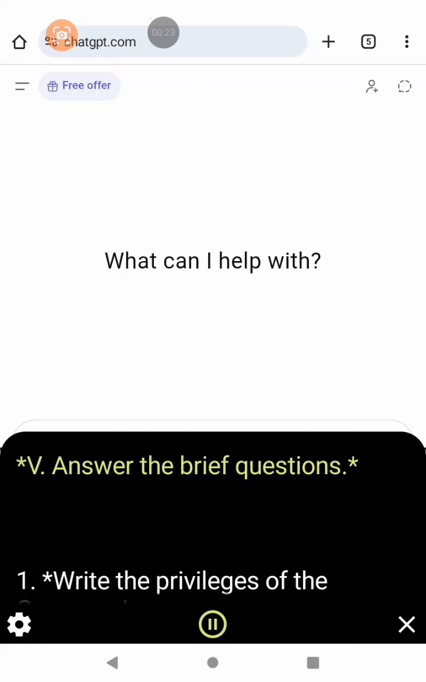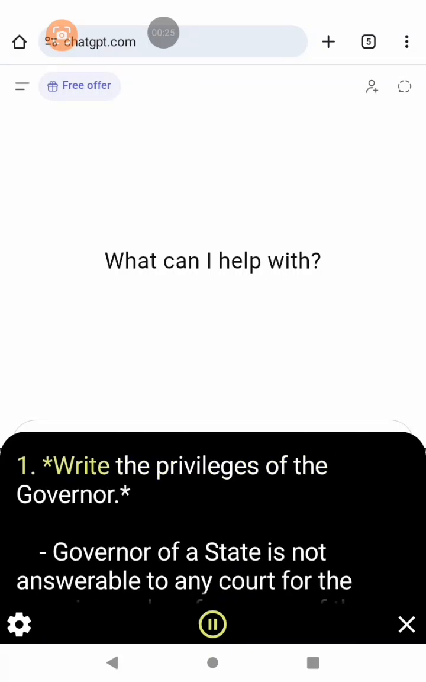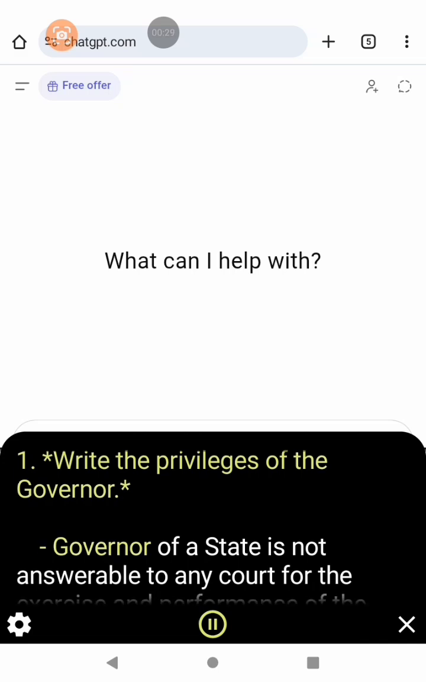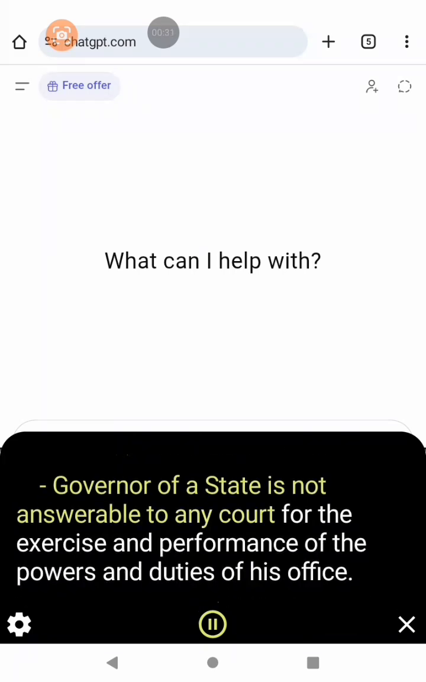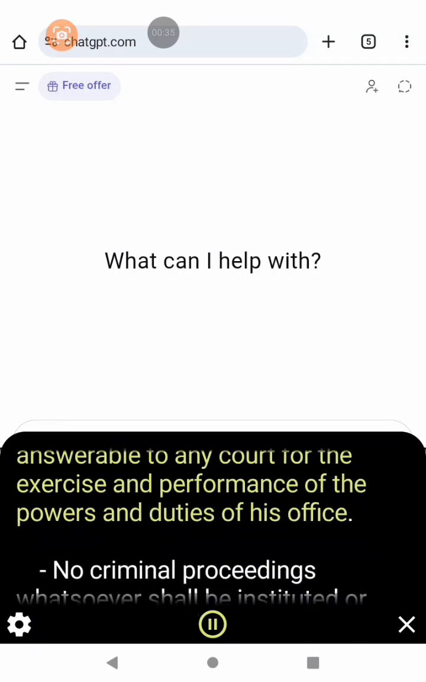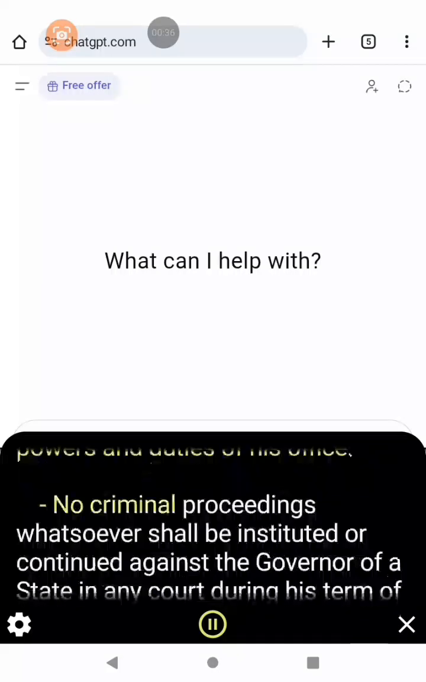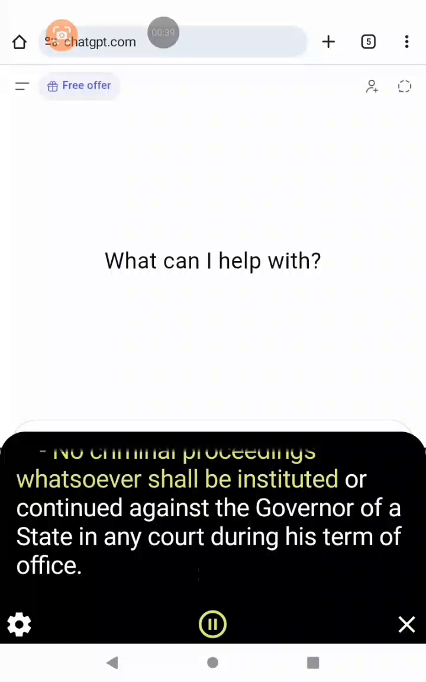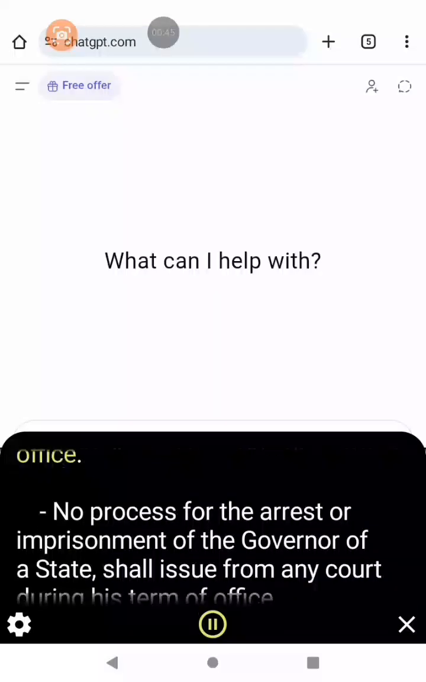Answer the brief questions. 1. Write the privileges of the governor. The governor of a state is not answerable to any court for the exercise and performance of the powers and duties of his office. No criminal proceedings whatsoever shall be instituted or continued against the governor of a state in any court during his term of office.